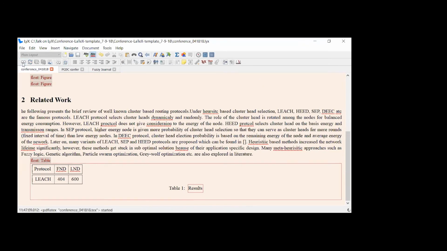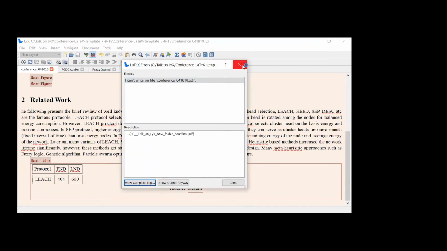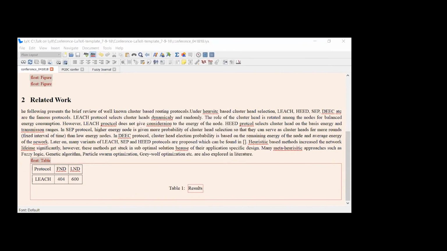So let me generate the PDF here. I need to close that previous PDF, otherwise it won't generate. So let me stop sharing the other one. Let me share a PDF file. So here is your PDF file.